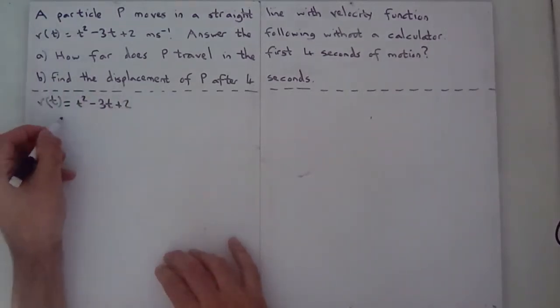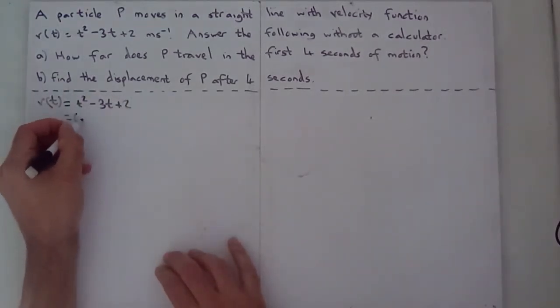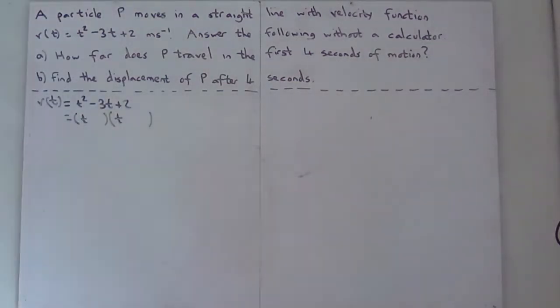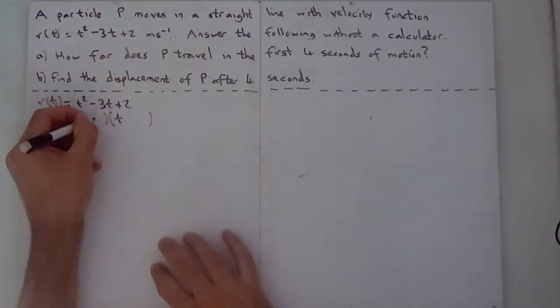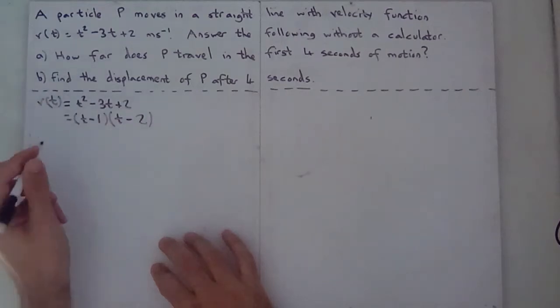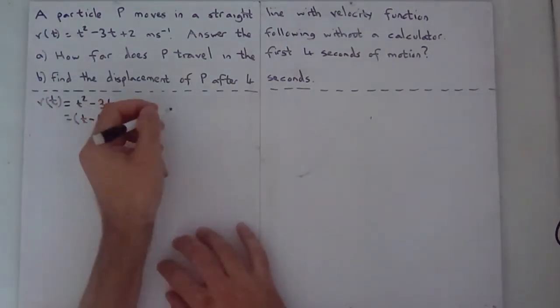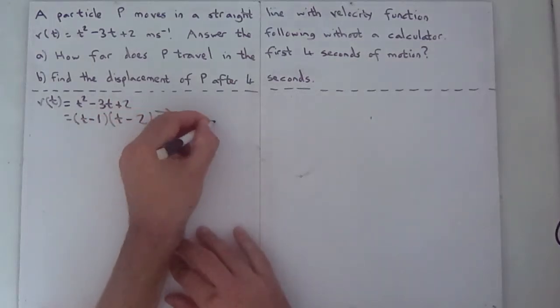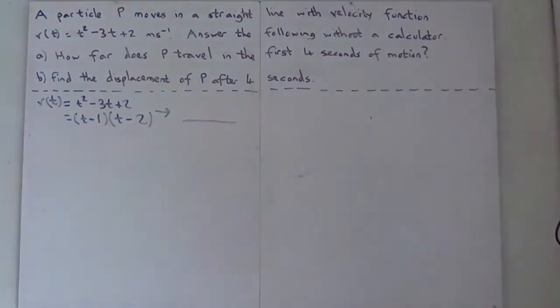If you look at that, it's quite a nice friendly quadratic that will factorise. The factors of 2 have got to be the same sign to make a positive, so minus 1 and minus 2 will work.